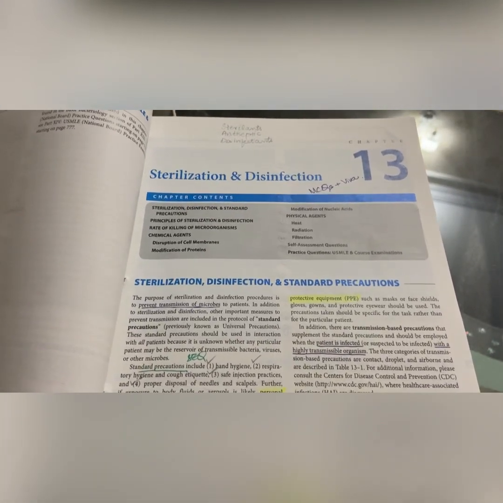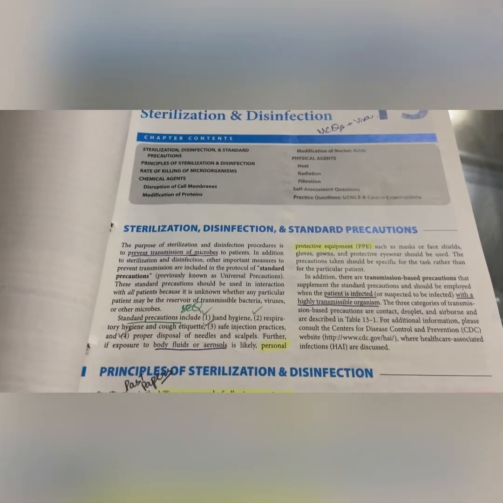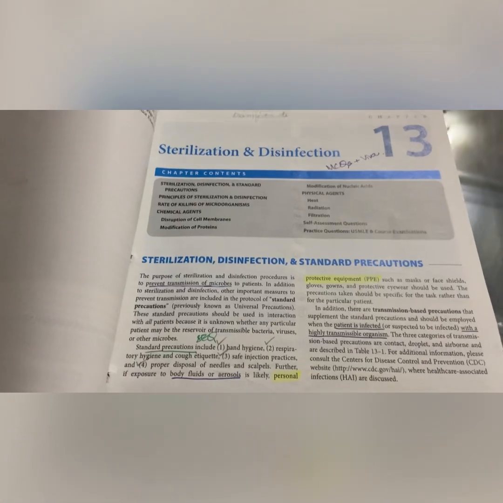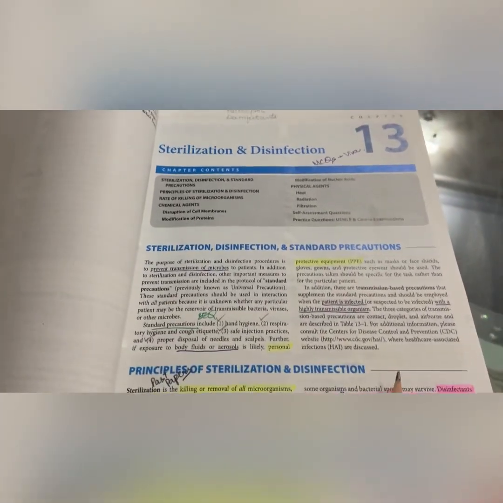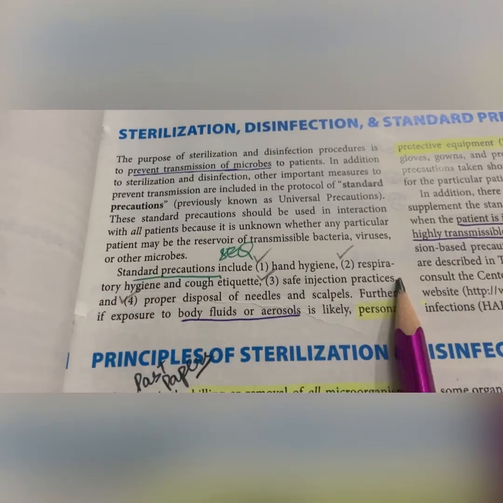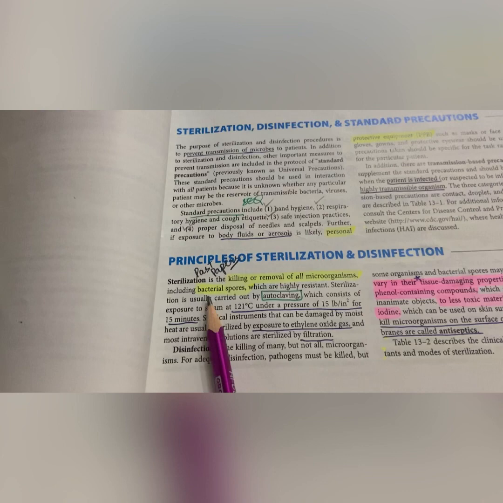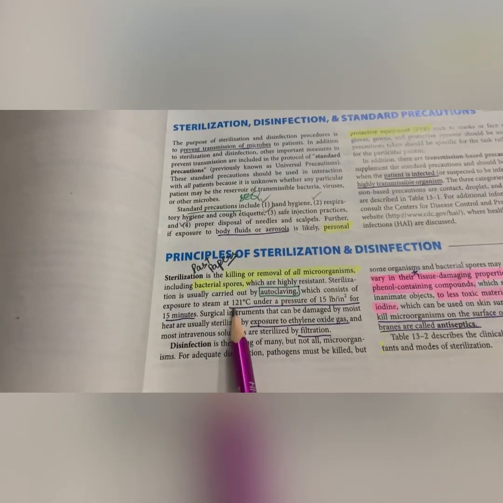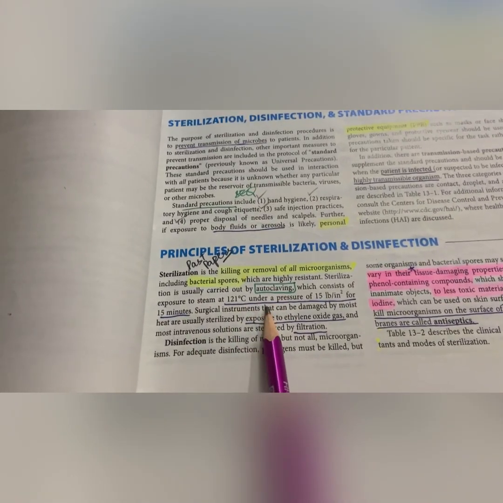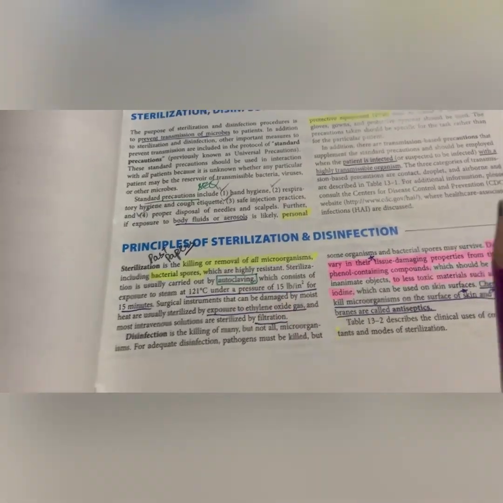General bacteriology. You should know the definitions of sterilization, disinfection, standard precautions. Basically, this whole chapter is very much important for the Viva and the MCQs. You should know about the standard precautions. These 4 points are important. And then what is sterilization, what is autoclaving. This is important: 121 degrees under a pressure of 15 lb per square inch. This is important for the MCQs.